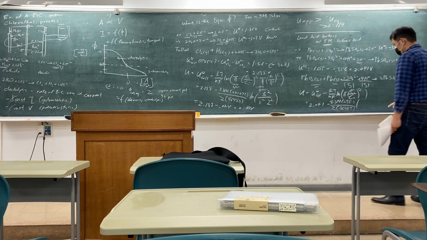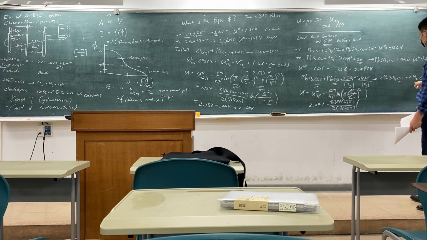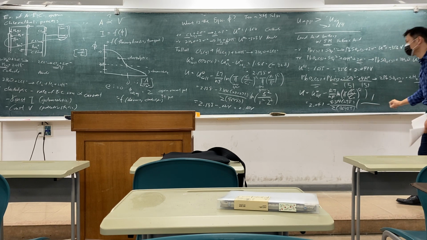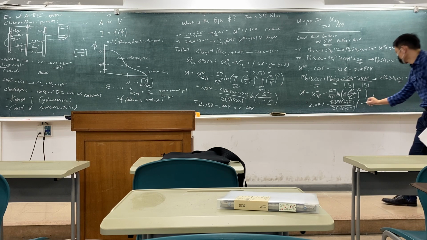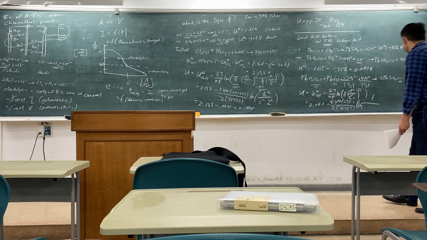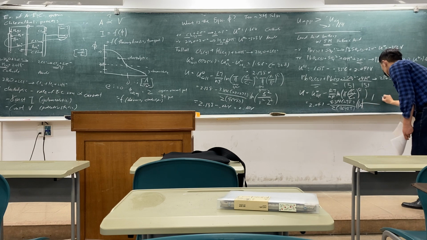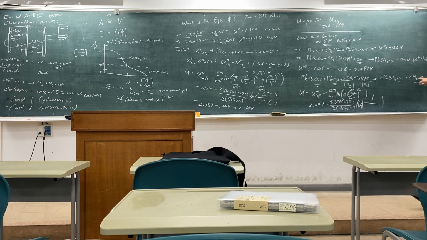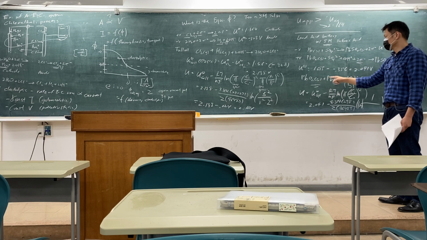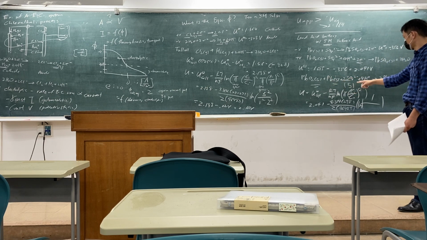The product is on the top, 1. This is ln. Water is 1, solid is 1, over the reactant, so you don't count those.